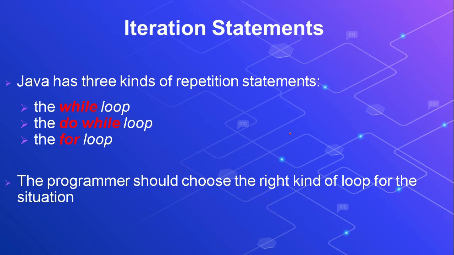Java has three kinds of iteration statements: first one, while, then do while, then for. So these are the looping statements available in Java: while, do while, and for. I will be discussing the for loop. When you write your program, you need to choose the right kind of looping statement.